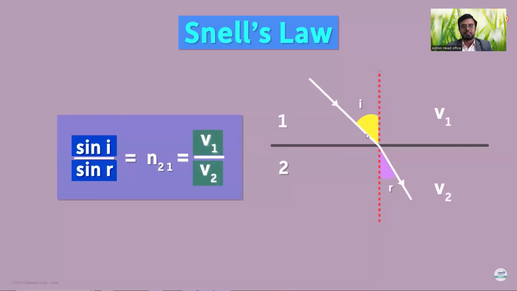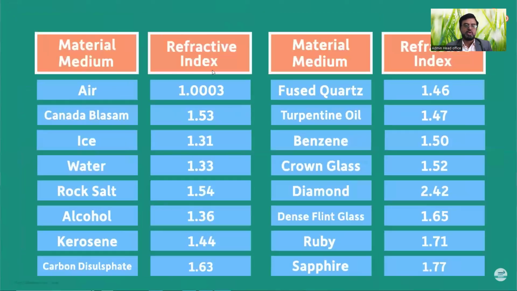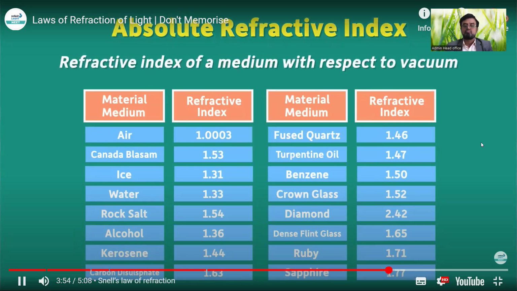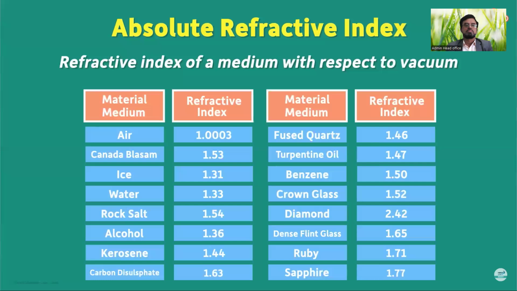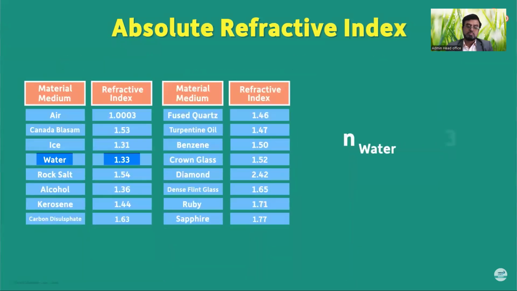There's yet another way to understand this. We may want to understand the ratio in terms of the absolute refractive indices of the media. Absolute refractive index, if you remember, is the refractive index of a medium with respect to vacuum. For instance, if the refractive medium is water, then it's written like this.